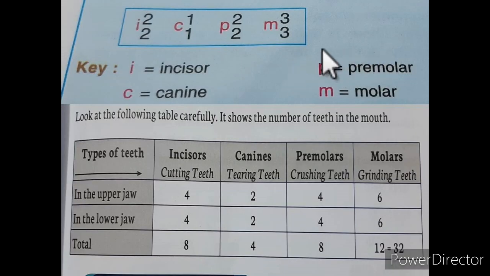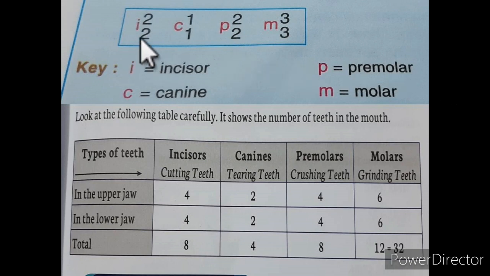Now see this on your page number 47, one table is there. In adult, each jaw has 4 incisors, flat teeth for biting into food, 2 canines, pointed teeth for tearing harder food such as meat, 4 premolars for grinding food, and 6 molars larger than premolars also used for grinding. Wisdom teeth are the last molars to come through at the back of the mouth. The dentition of adult human is described in a dental formula.